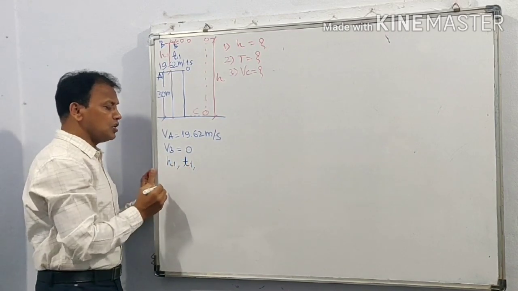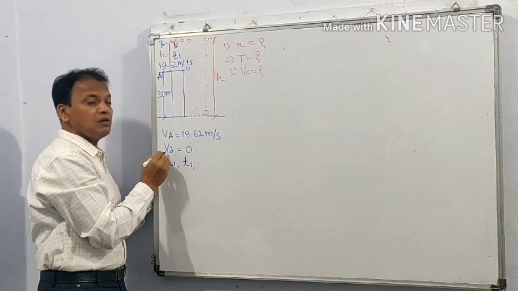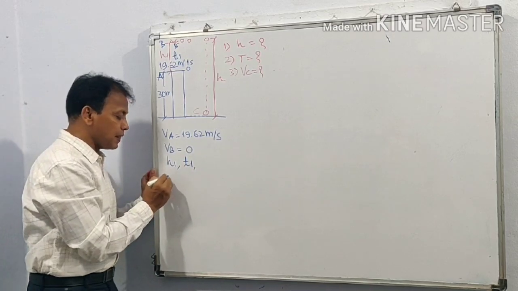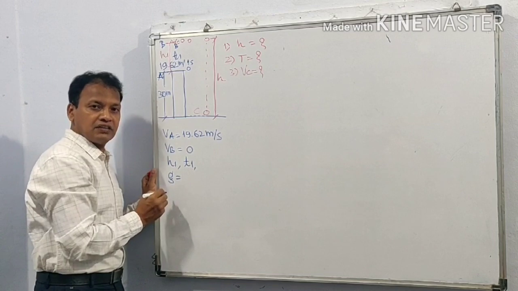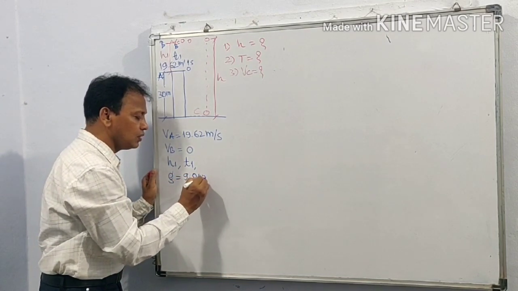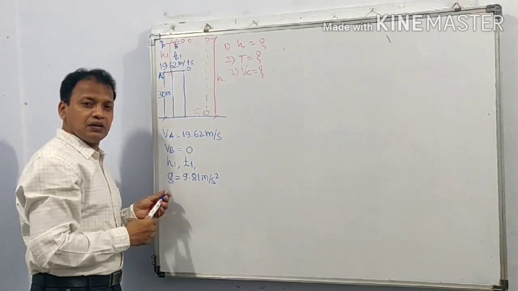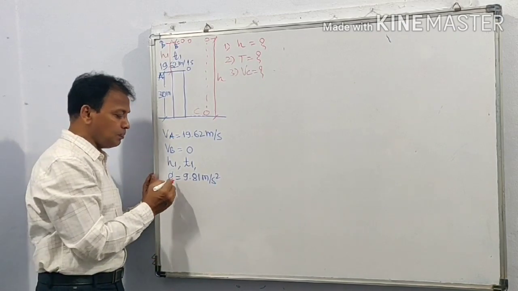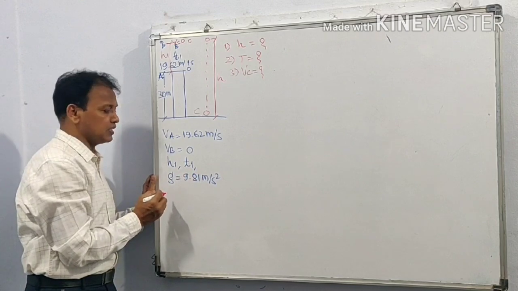So initial velocity is 19.62 meter per second. Final velocity for this motion AB is equal to 0 meter per second, and acceleration, that is gravitational acceleration, is 9.81 meter per second square. In the example, specifically this value will be mentioned. If the value is not mentioned, consider this as 9.81 meter per second square.